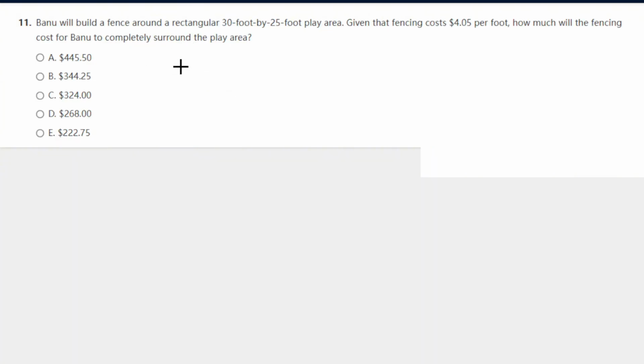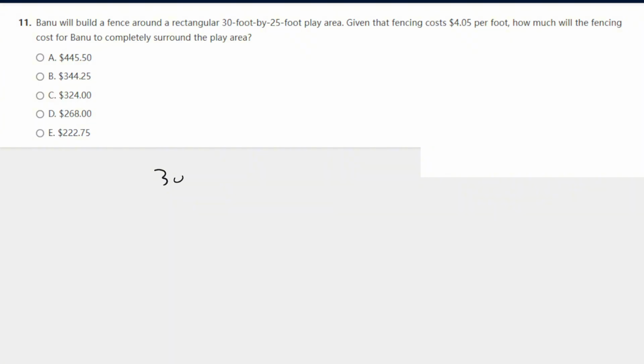Banu will build a fence around a rectangular 30-foot by 25-foot play area. Given that fencing costs $4.05 per foot, how much will the fencing cost? Okay, so all we have to do to solve this is, it's an area question, and it's a perimeter question actually.